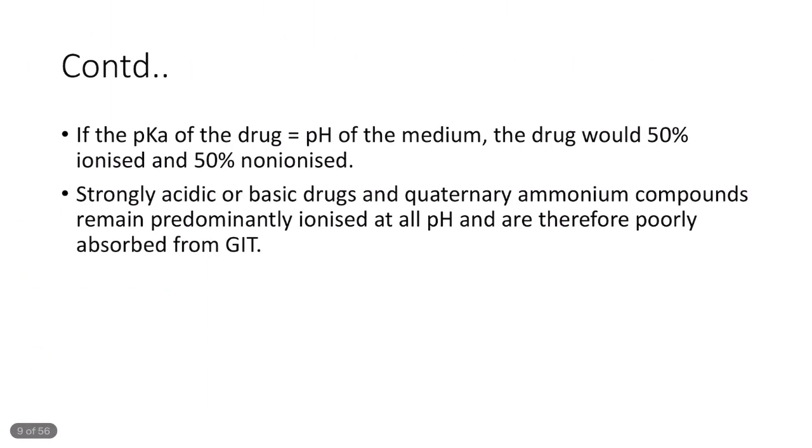Now continuing with that, if the pKa of the drug is equal to the pH of the medium, then if we substitute this in the Henderson-Hasselbalch equation, it will be found that the drug will be 50% in ionized form and 50% in non-ionized form in that particular pH, that is in that particular medium.